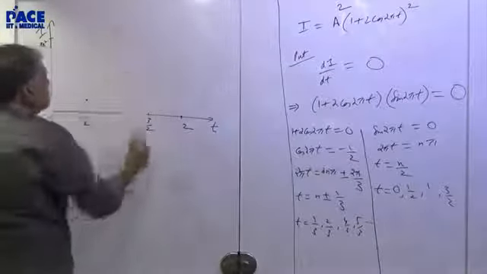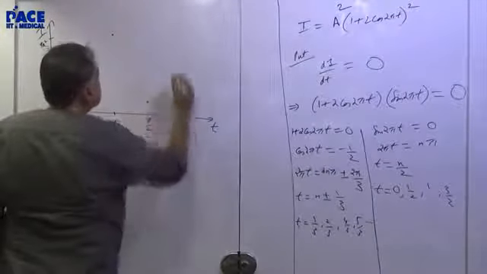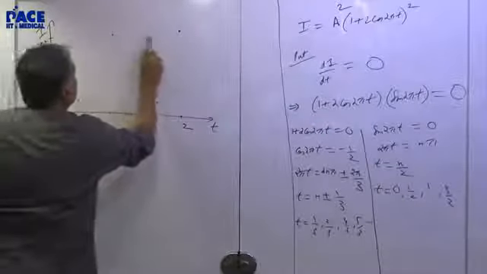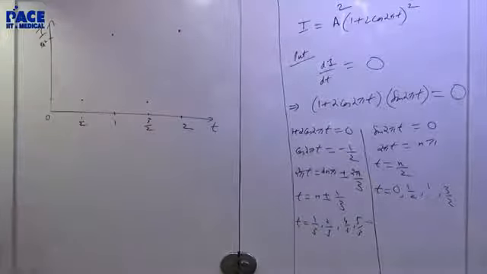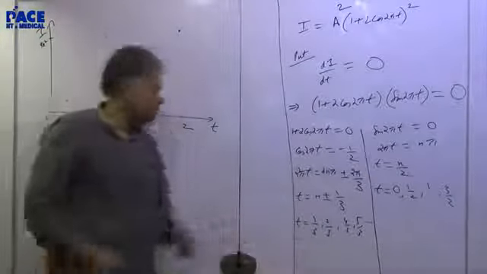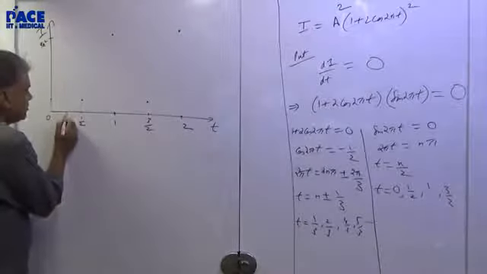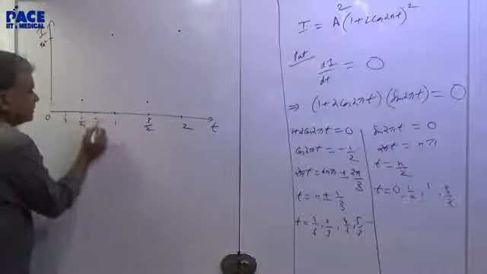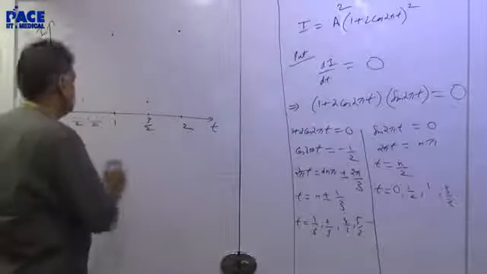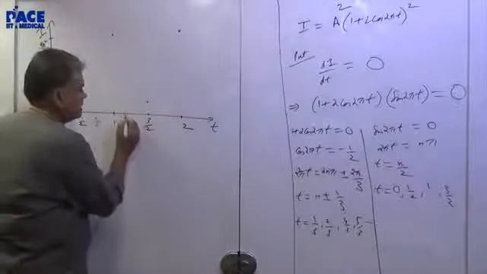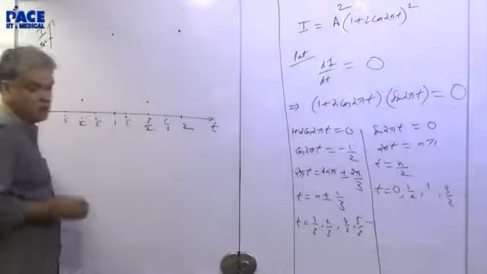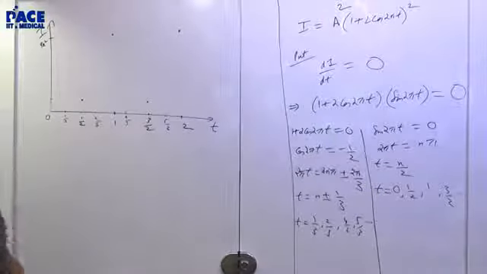Corresponding to half, you will have a shape like this, and like that. Then 0, with 1 by 3 and 2 by 3 on either side of half. My scale may be slightly deviated. 4 by 3 is bigger than 1, and 5 by 3 is bigger than 3 by 2. So how do you draw the graph?